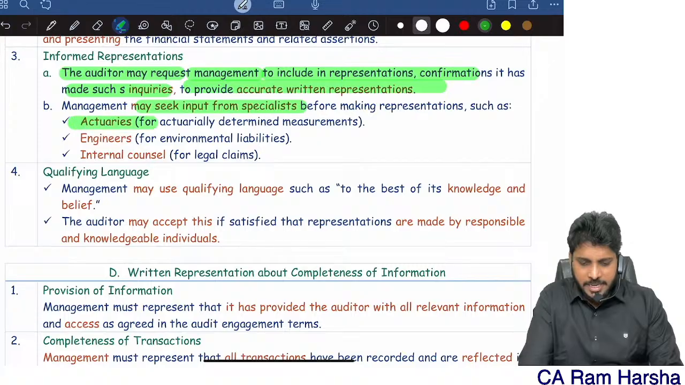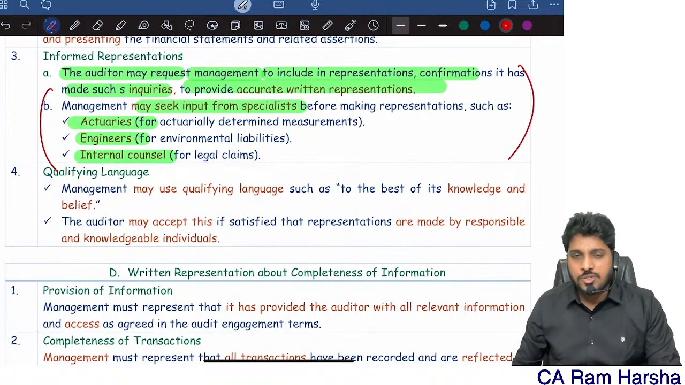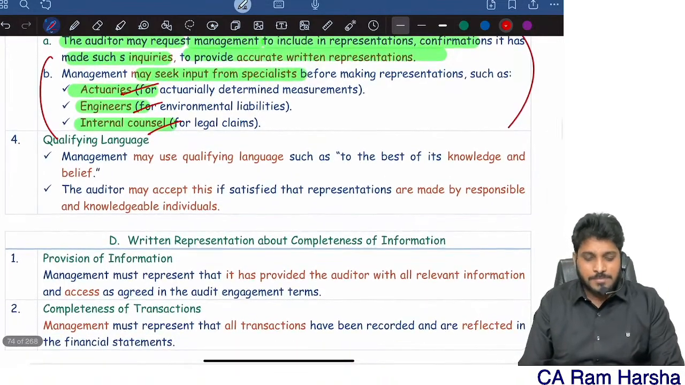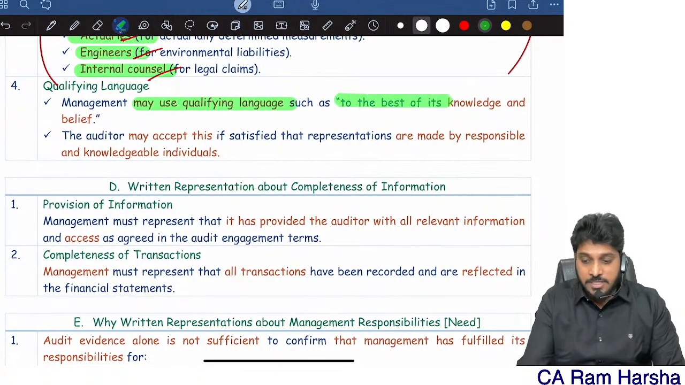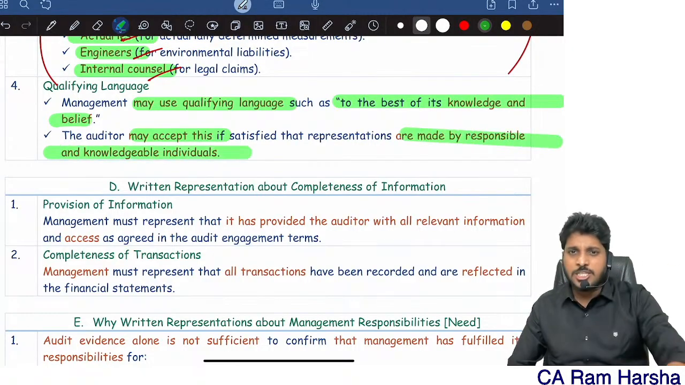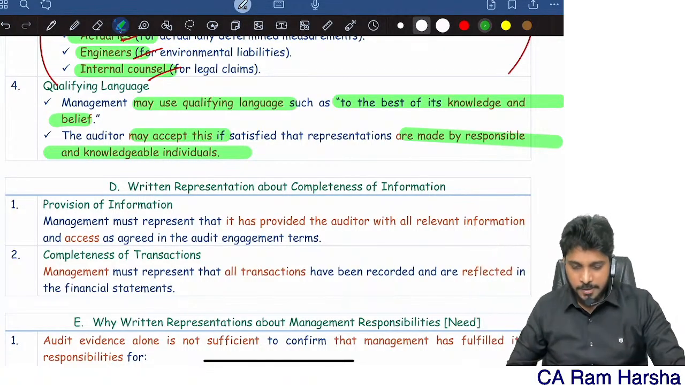Management may seek input from others. See, when they are giving representations on management responsibilities, sometimes they may take help of others, actuaries, engineers, all that. Sometimes management may use qualifying language like "to the best of knowledge and belief." You can accept this if the person giving the representation is a knowledgeable person. A knowledgeable person only can use the words "to the best of my knowledge and belief." Others cannot use it.